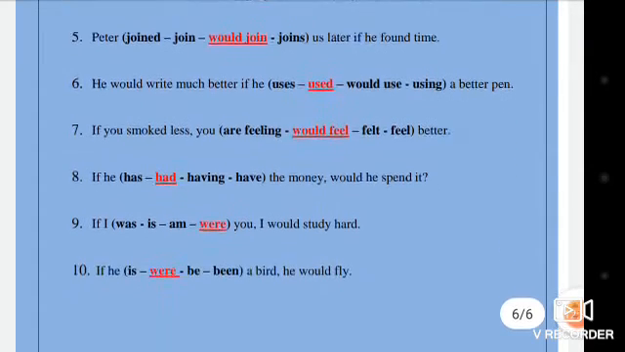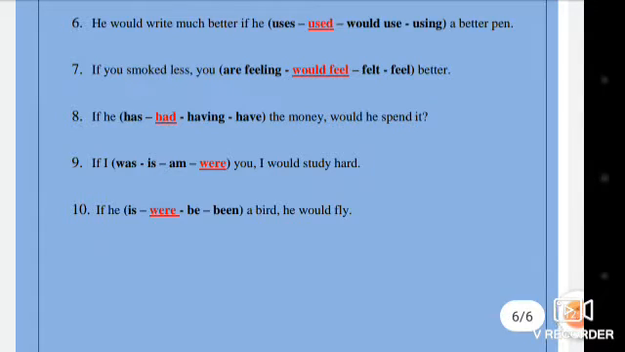Number 9. If I were you, I would study hard. When we advise others. Number 10. If he were a bird, he would fly. This is called imagination. So, he is not a bird to fly. So we say, if he were a bird, he would fly.